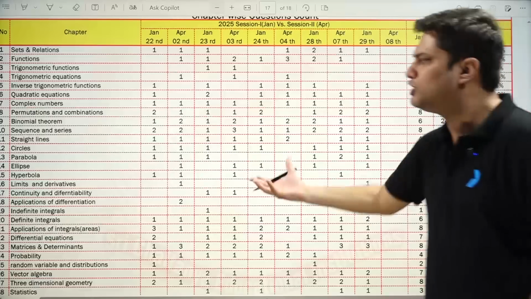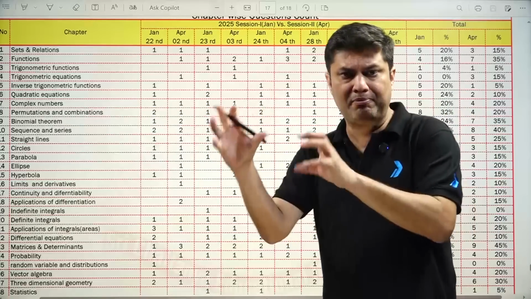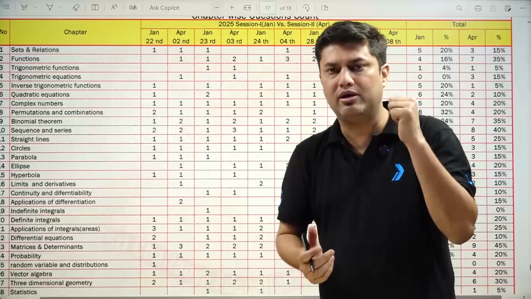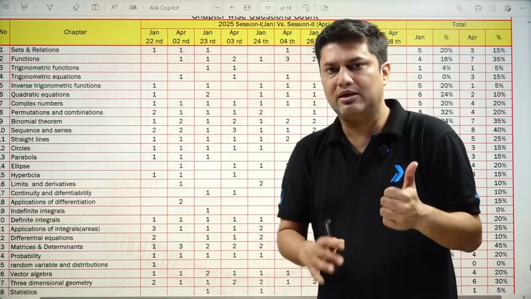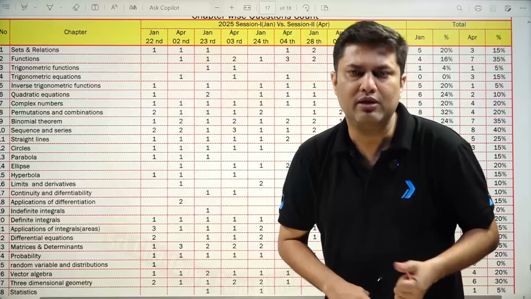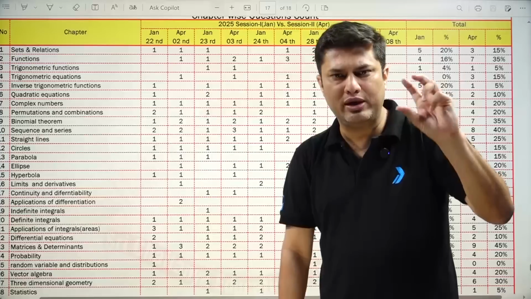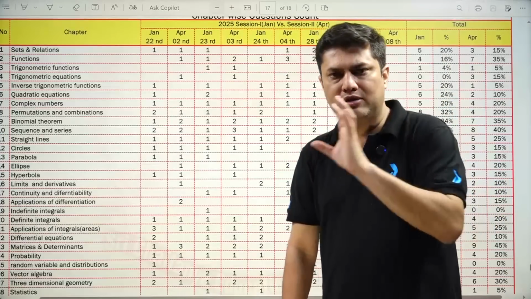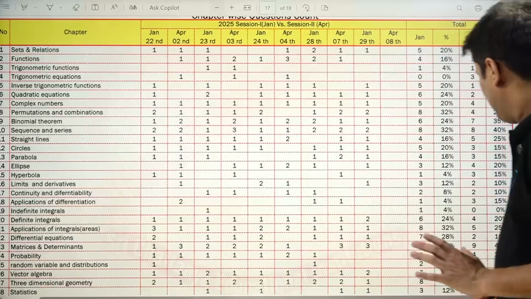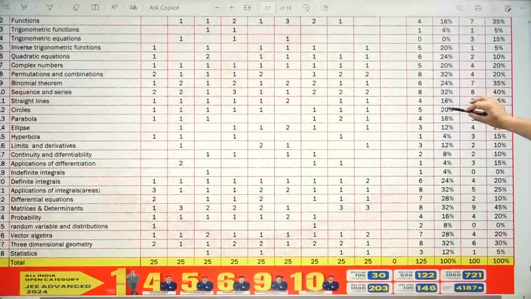But overall, the weightage of the chapters I can tell you: in 11th class, functions, vector 3D, probability and matrices. The full 11th class is very, very important. In 11th class the high weightage chapters are binomial, sequence and series, ellipse and hyperbola. The rest, quadratic and trigonometry, are scoring but low weightage chapters, and complex and PNC are middle weightage chapters and a little bit on the trickier side. So this was the overview between January and April.